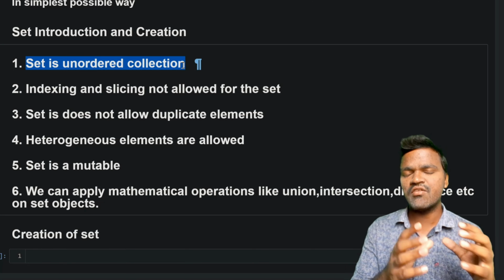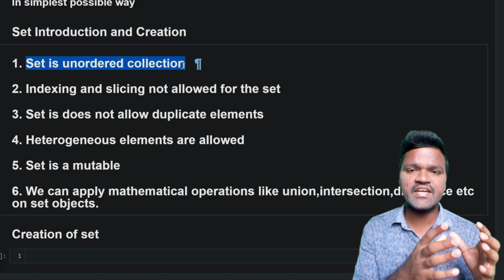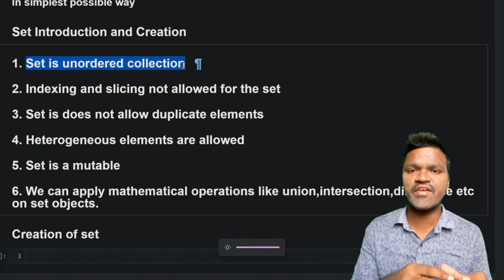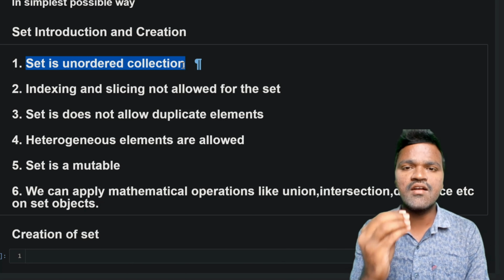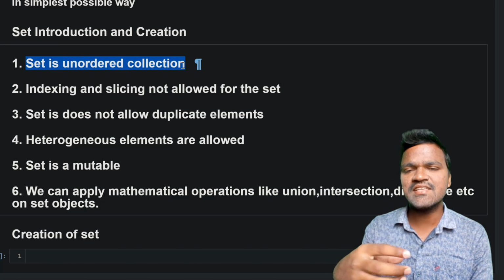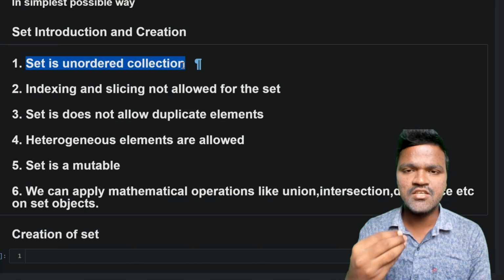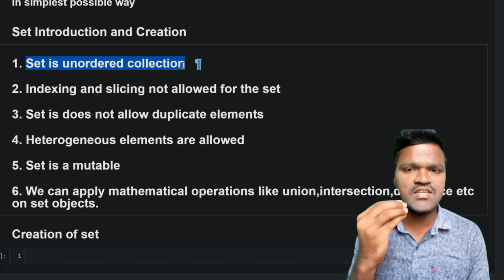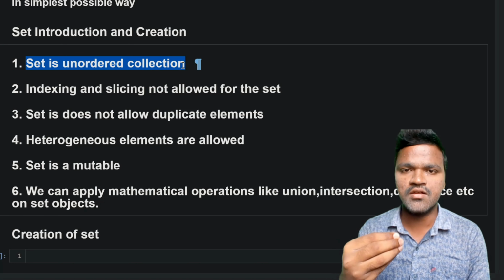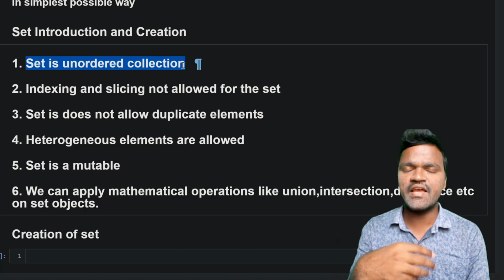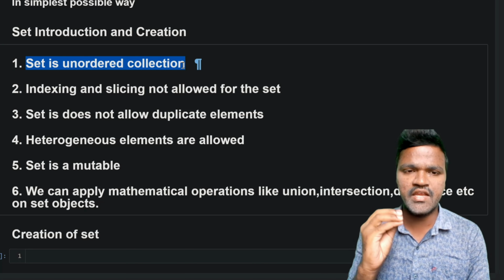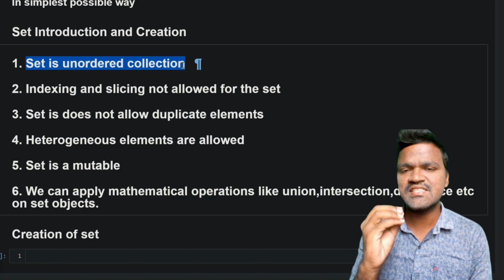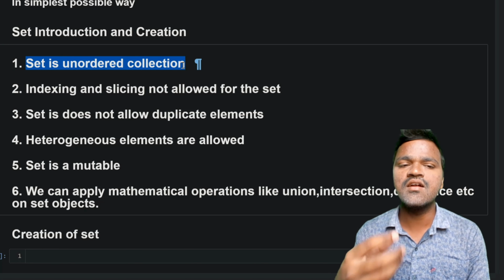We have seen different data structures in our previous videos, right? We have seen lists and tuples. Those are ordered collections, which means we can access the elements by indexing. Sets are considered an unordered collection, which means sets do not follow any order while creating or at any time. Because of that, sets are considered an unordered collection.